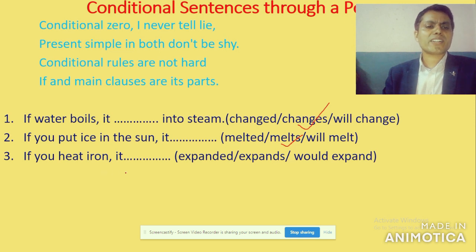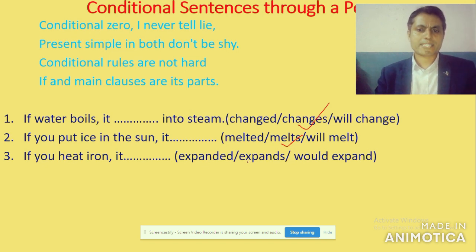If you heat, this is verb 1, simple present. If you heat iron, it expands. According to the rules given here, present simple in both, and it never tells a lie. It is a universal truth, a scientific fact. So if you heat iron, it expands.